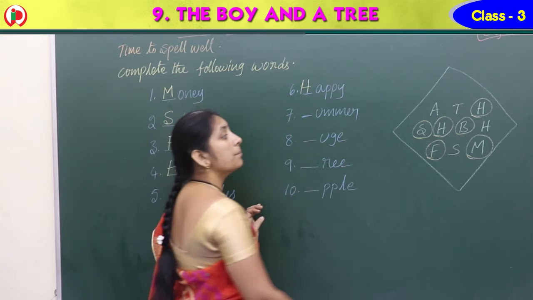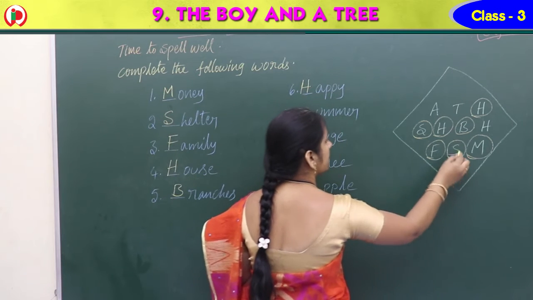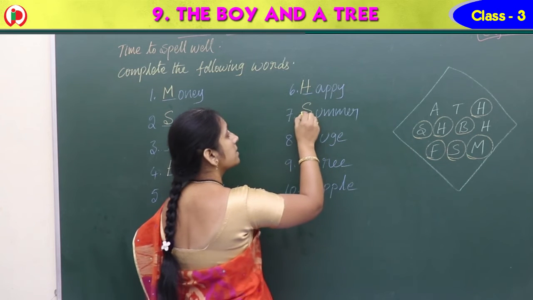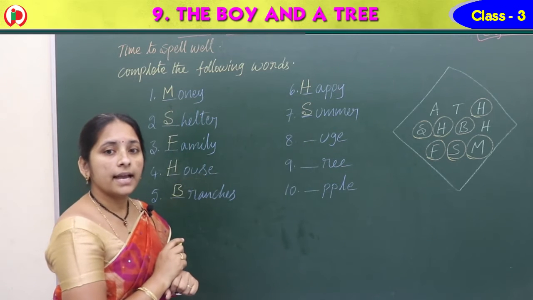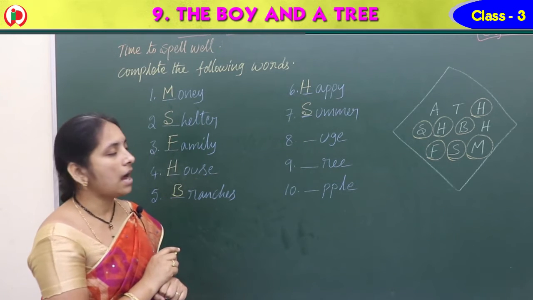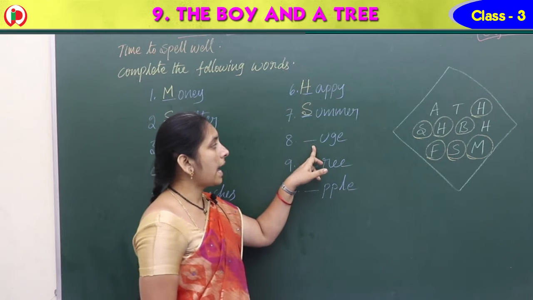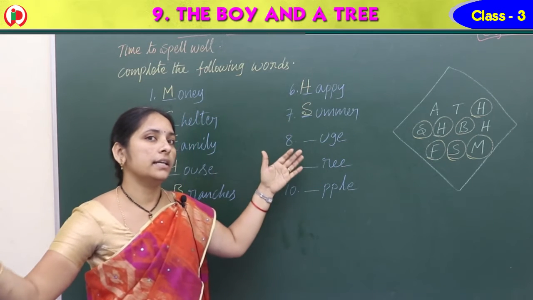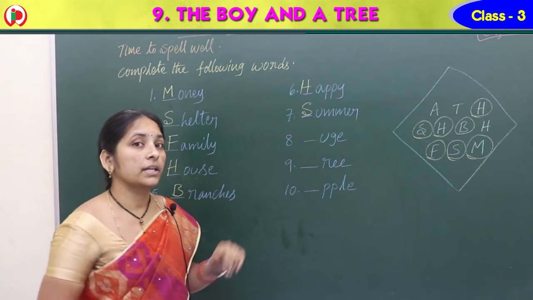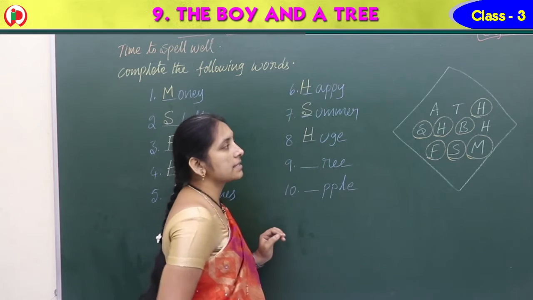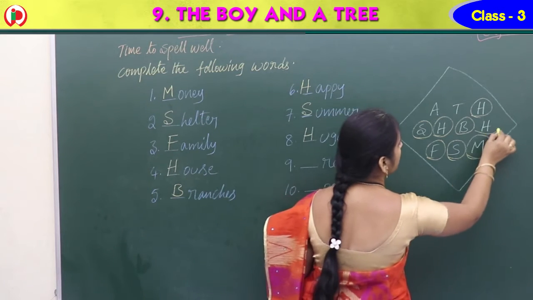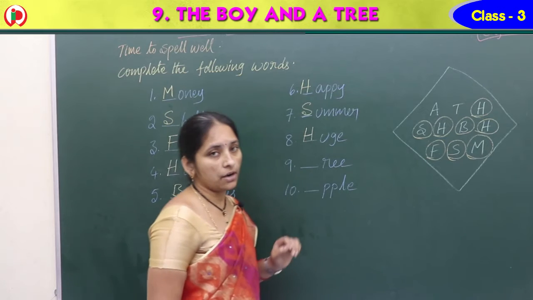In the summer. S-U-M-M-E-R, summer. Next one, dash U-G-E. Yes, big one. What is that? Huge. H-U-G-E, huge. H is rounded off.